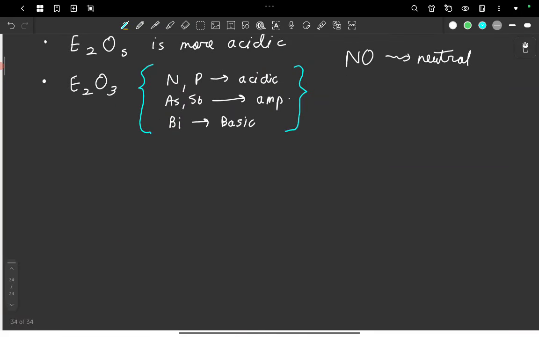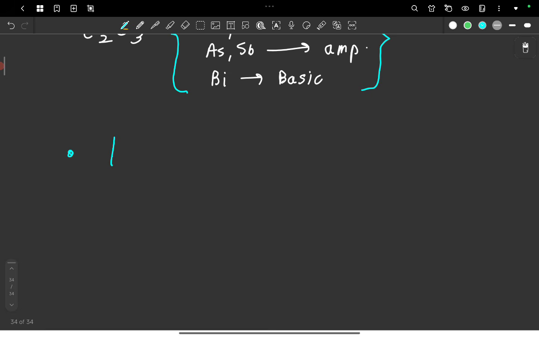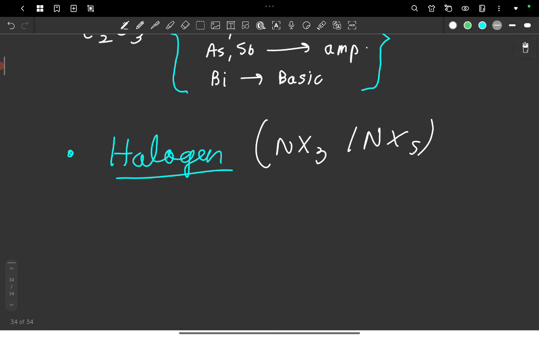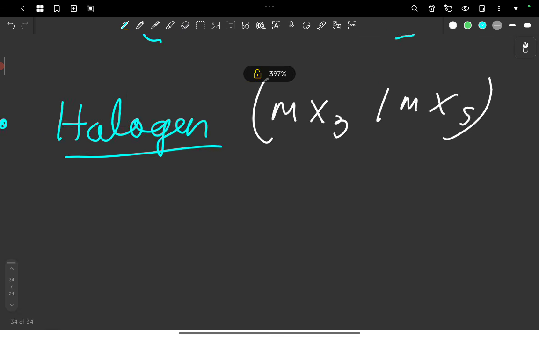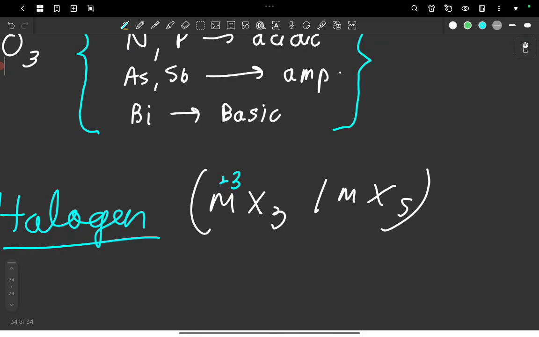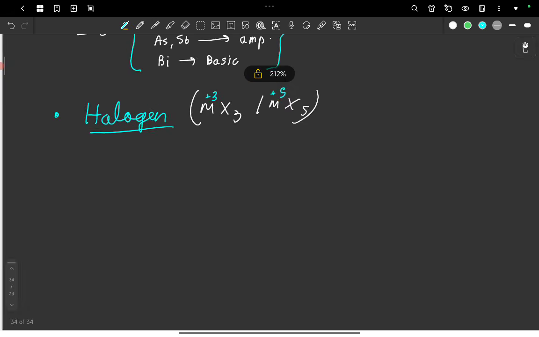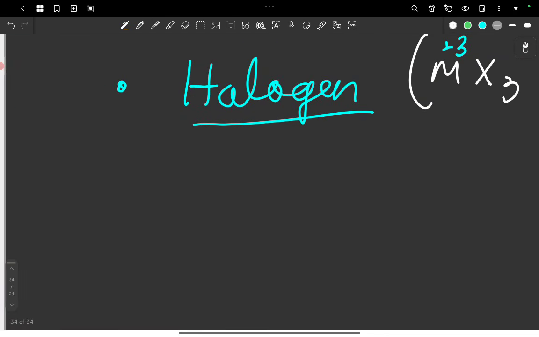And I think the last part we have to study is about halogens. With halogens they make MX3 or MX5. Why have I written N? Just write M, right? Because M is already an element. So MX3 of course has plus 3 oxidation state, MX5 has plus 5 oxidation state. And of course, as per Fajan's rules, the EX5 is more covalent.